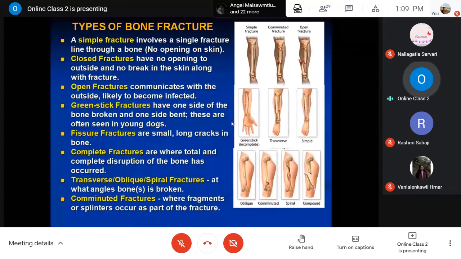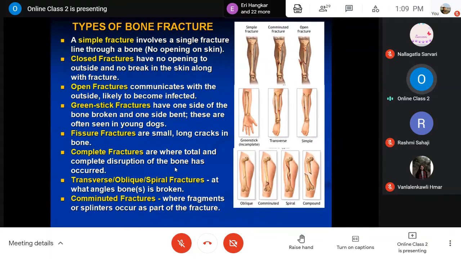Then fissure fractures, which are very small, long cracks in the bone. I'm showing photographs and pictures for these different types of fractures. You just go through it. Okay. Then complete fracture, where total and complete disruption of the bone has occurred. Okay.